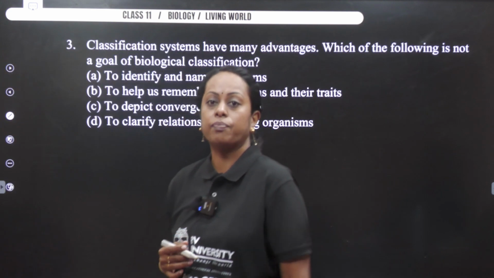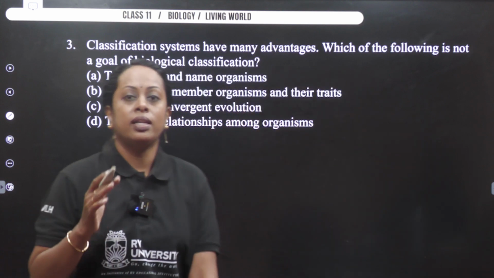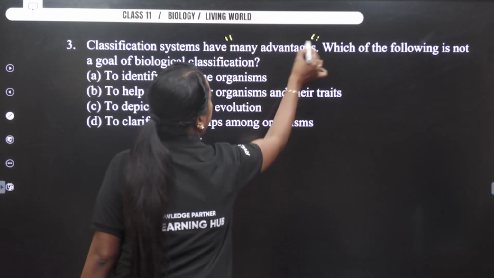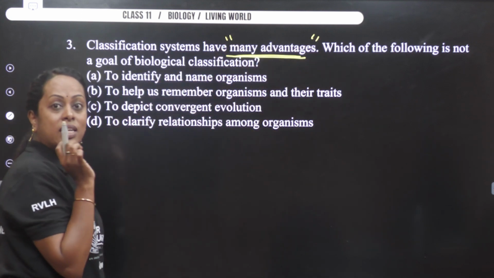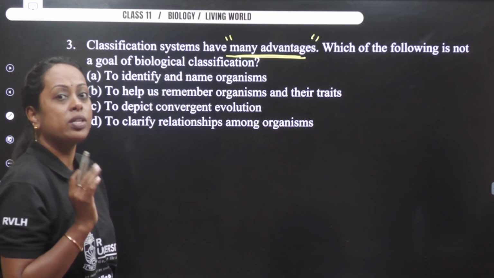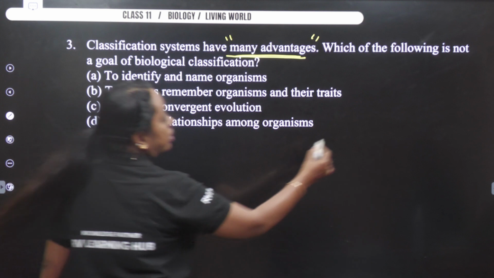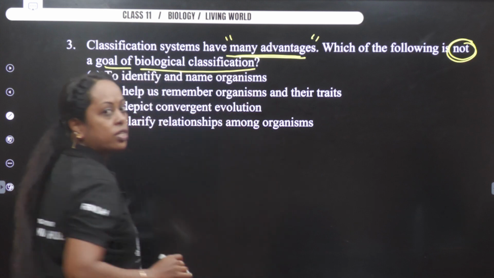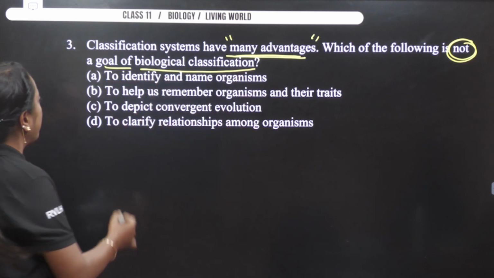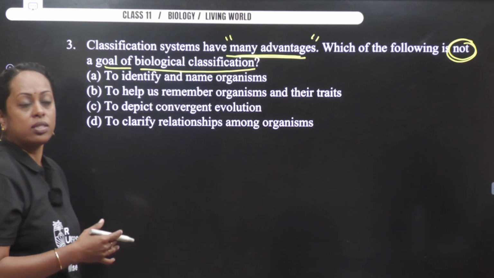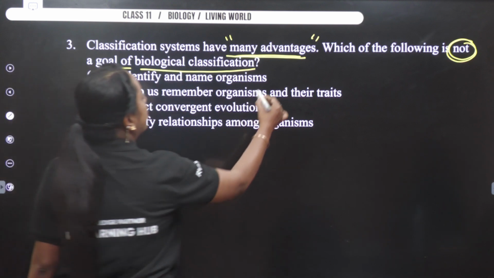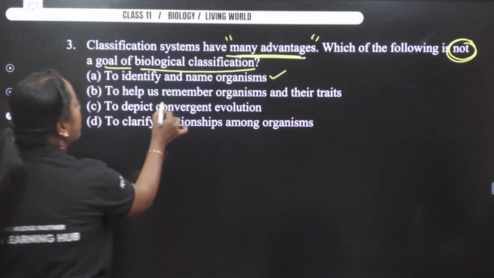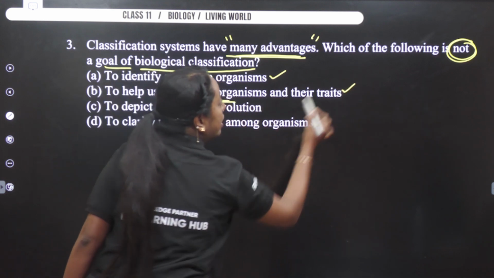Now let's go to the next question. Okay, you have a big question here. Let's see what the question says. Classification systems have, what's the word, many advantages. Stress on those important terms. Don't read your question faster. Which of the following, again the word here is not a goal in biological classification. Classification, you know how we classified? To identify, you identified the organism, then you named it. We called it nomenclature. It's a characteristic. When we classify, it helps us to remember the organism and its traits.